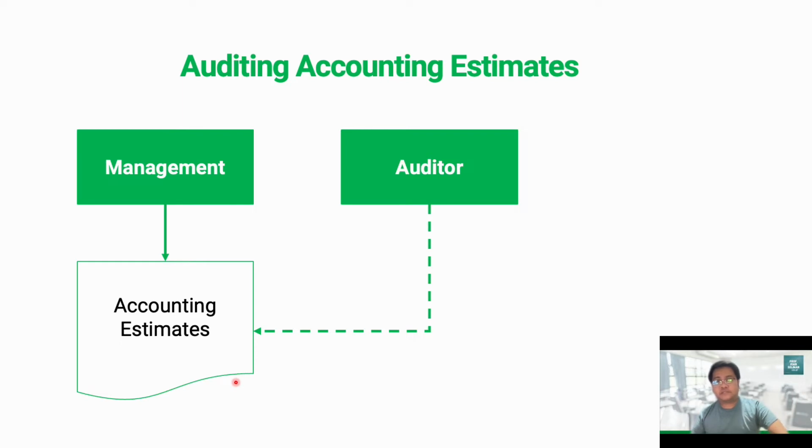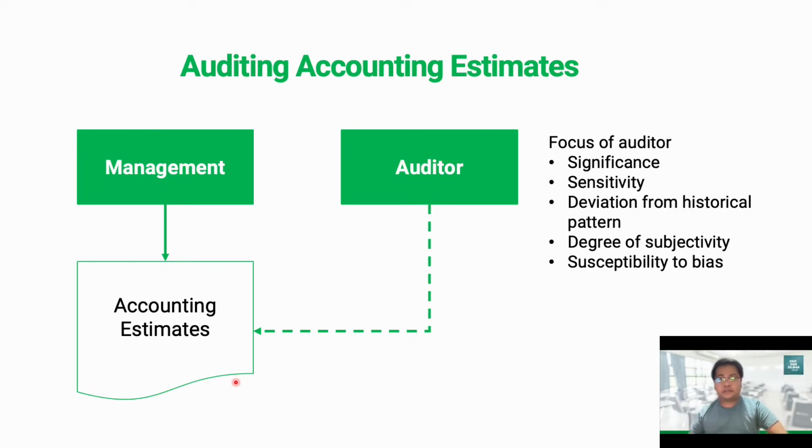So that is why our focus as auditor would be to determine the significance of the accounting estimate, and the sensitivity of the accounting estimate to variation. For example, if the estimate involved the use of an interest rate, then when that interest rate changes, what would be the impact on the amount of, let's say, income or gain or loss that would be recognized in the financial statements of our client. We can also compare with the deviation from the historical pattern, so we can look at the trend of that accounting estimate compared to prior years.